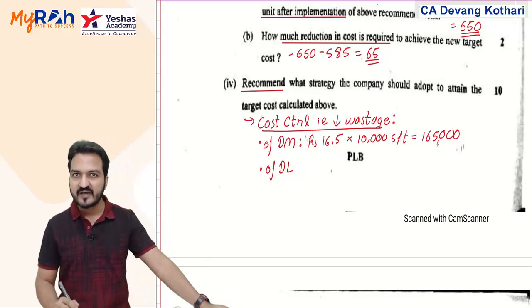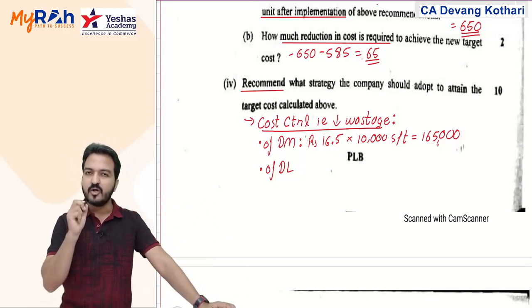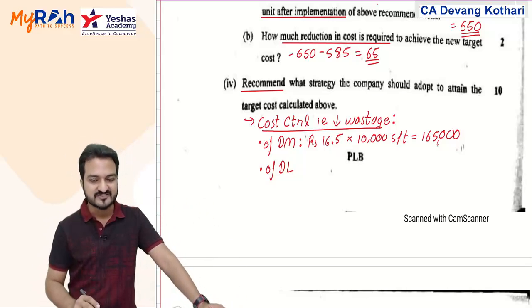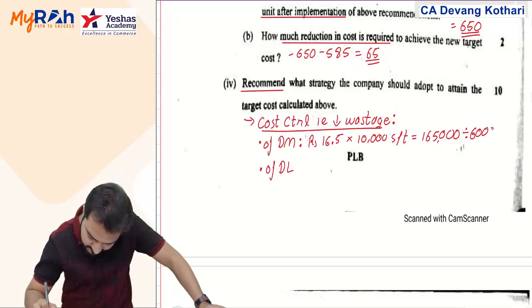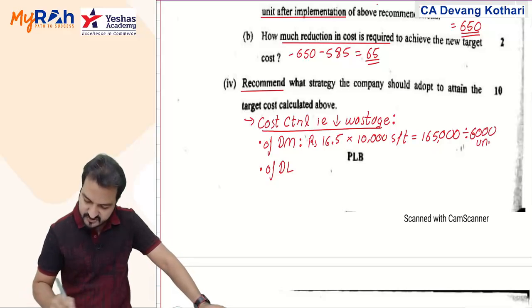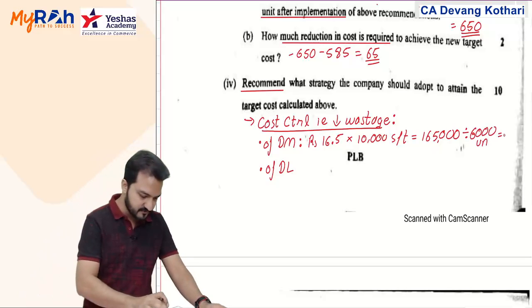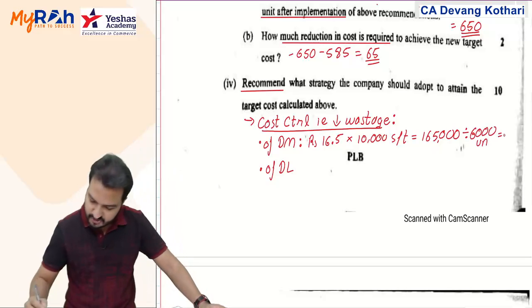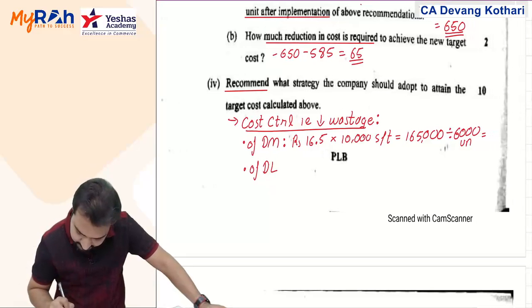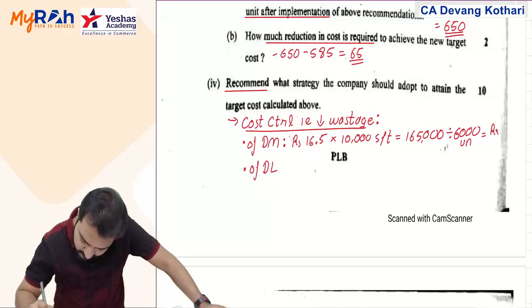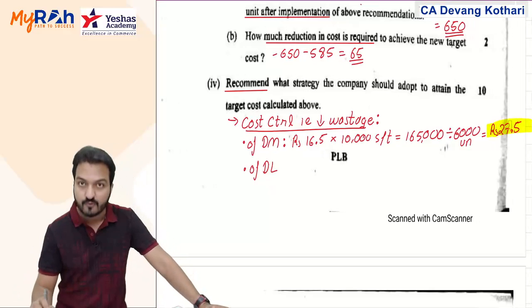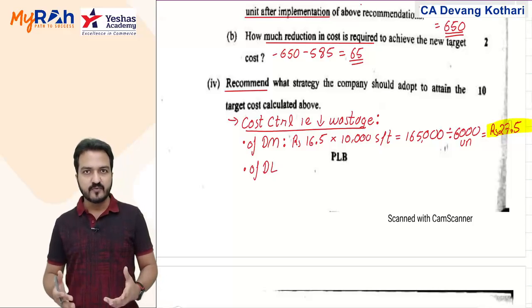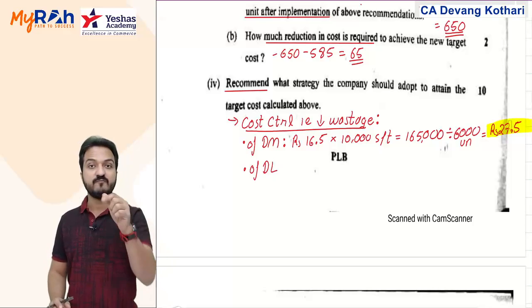You wasted 1,65,000 rupees of material for producing how many units? For producing 6,000 units. So this divided by 6,000 units gives you 27.5. This means that 27.5 rupees you could save by reducing wastage of material.